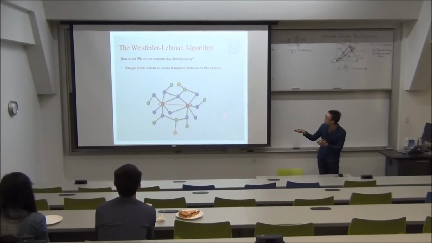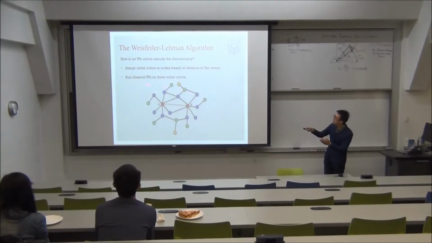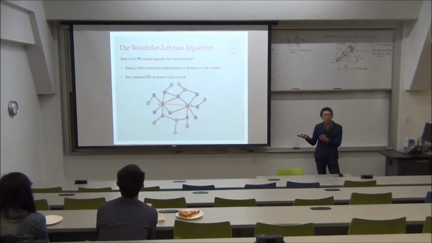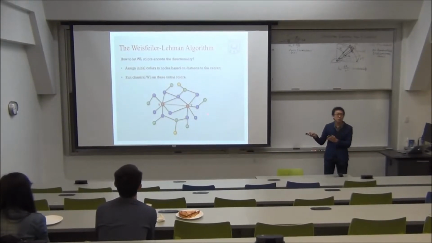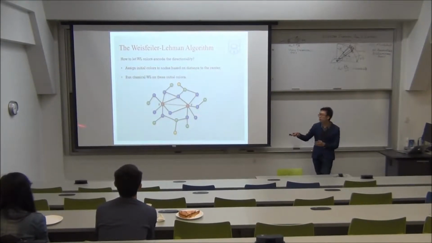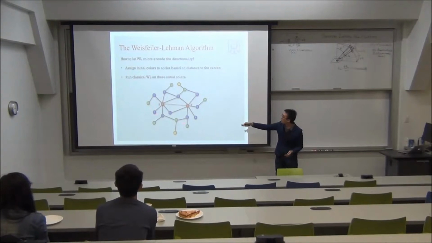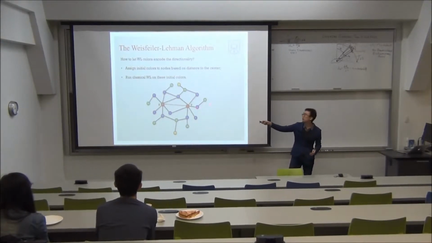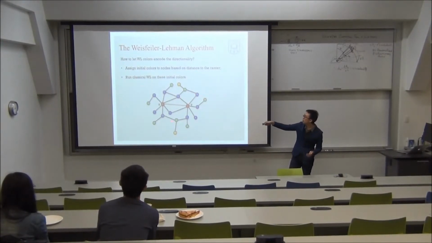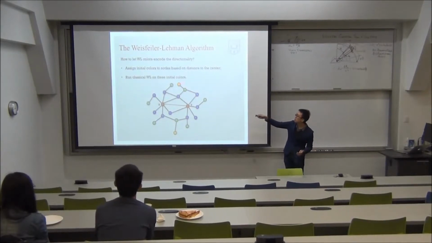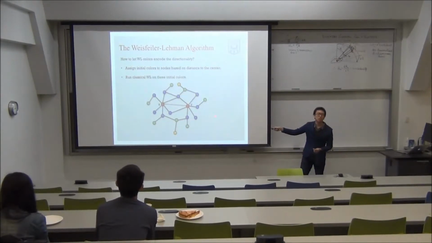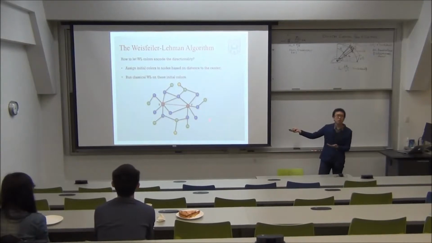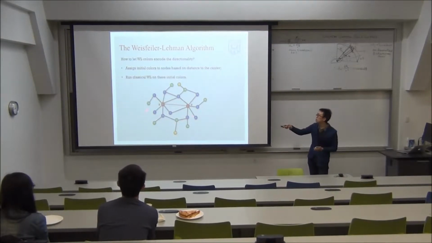And after that, we run the classical Weisfeiler-Lehman on these initial colors to get the final colors. The color order preserving property of the classical Weisfeiler-Lehman ensures that the final colors still observe the initial color order. You can see with this example, all the one-hop neighbors still have smaller colors than the two-hop neighbors, and all the two-hop neighbors, the green ones, still have smaller colors than the yellow ones. So we can encode the directionality information into these graph labels.